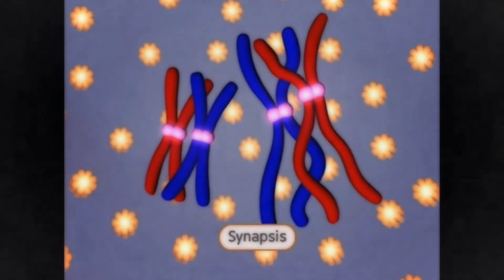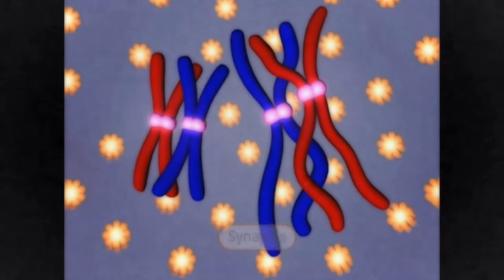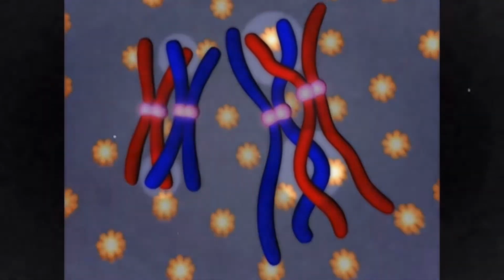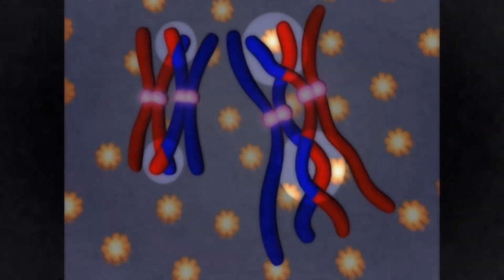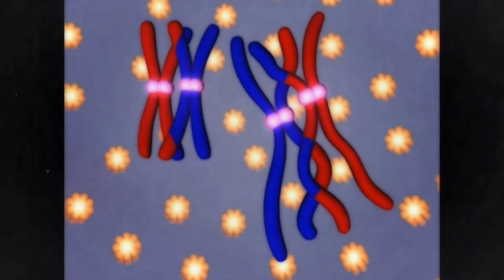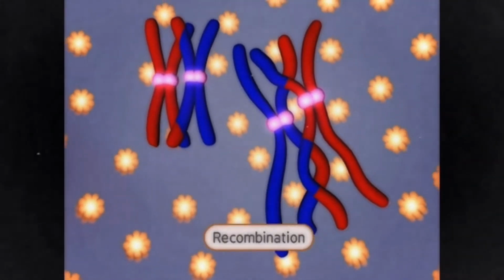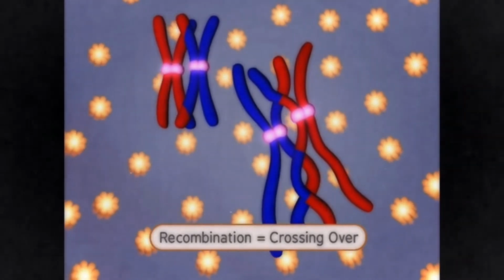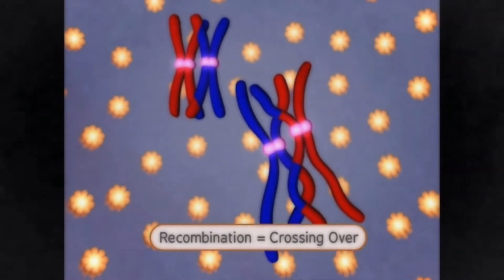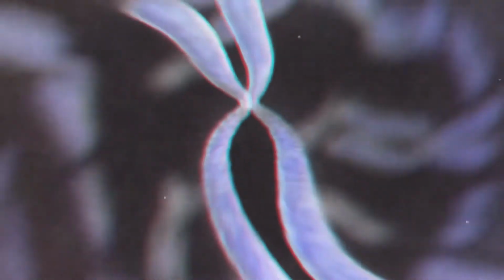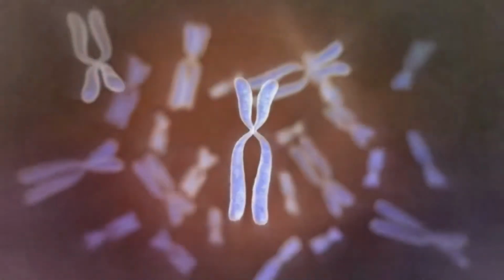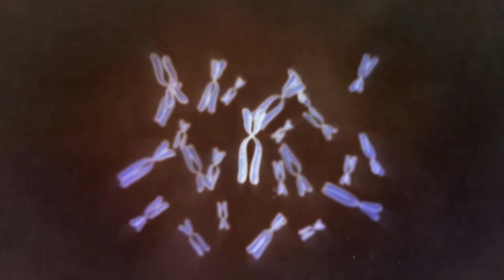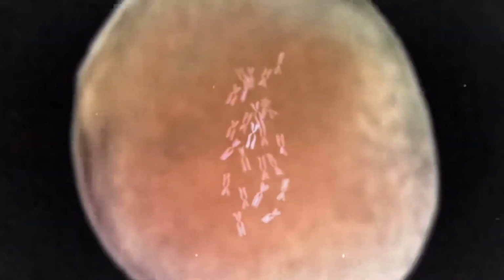The strands from each parent cell also go through a process called crossing over, which is a term used to describe the exchanging of genetic information between homologous chromosomes during synapsis. The nuclear membrane dissolves during prophase 1, and the centrioles move to opposite sides of the cell. Spindle fibers also form during prophase 1.